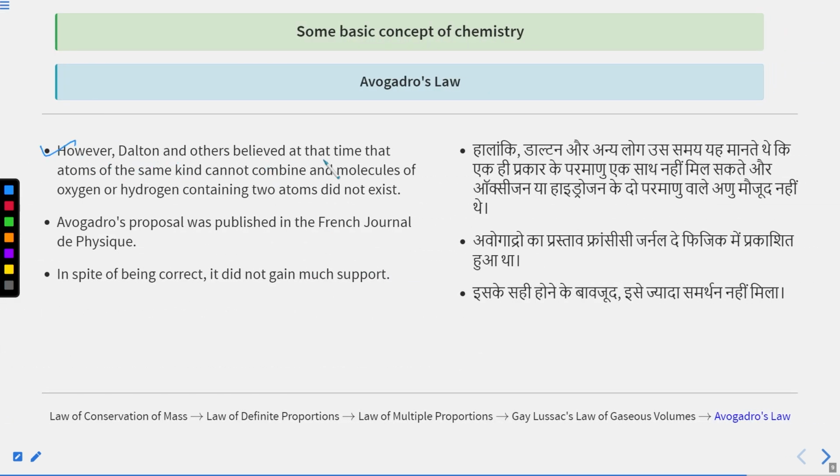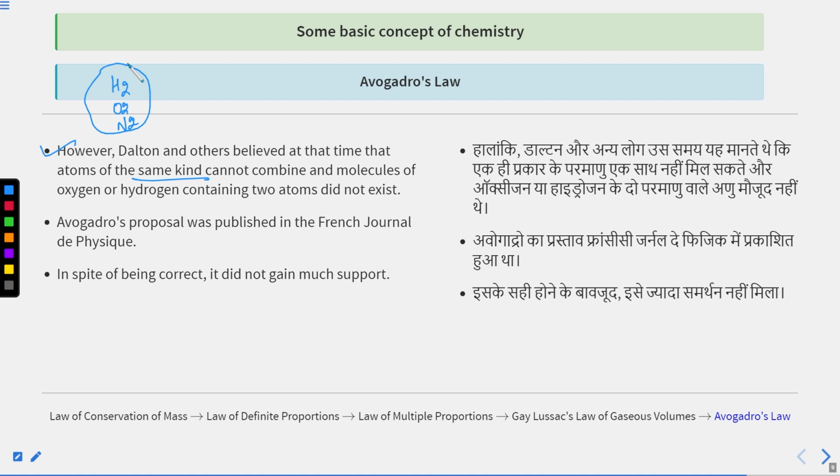However, Dalton and others believed at that time that atoms of the same kind cannot combine, and that molecules of oxygen or hydrogen containing 2 atoms did not exist. It means they believed that H2, O2, N2, Cl2 did not exist. Atoms of the same kind cannot combine, and molecules like oxygen or hydrogen containing 2 atoms, meaning diatomic, with atomicity 2, did not exist.